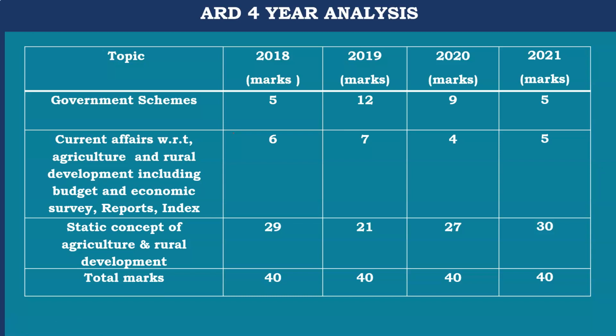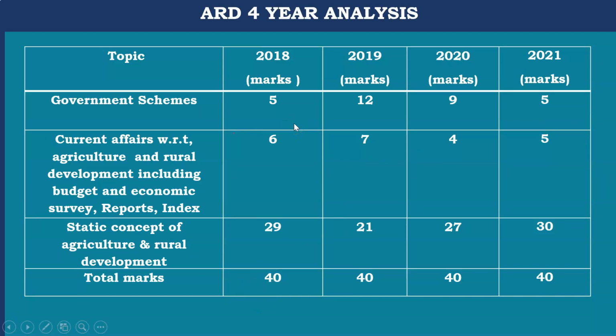If we talk about the last year's NABARD Phase 2 exam, the pattern changed a little bit. They are giving more weightage, and in the recent RBI exam they are giving more focus to government schemes and current affairs. So most probably this year we can expect equal weightage of the static part as well as current affairs and government schemes. So 50%, that is 20 questions, you can expect from the agriculture technical part, and 20 questions from current affairs and government schemes.